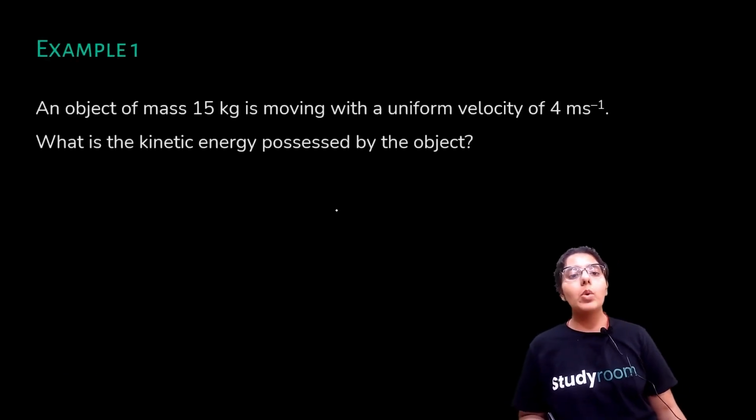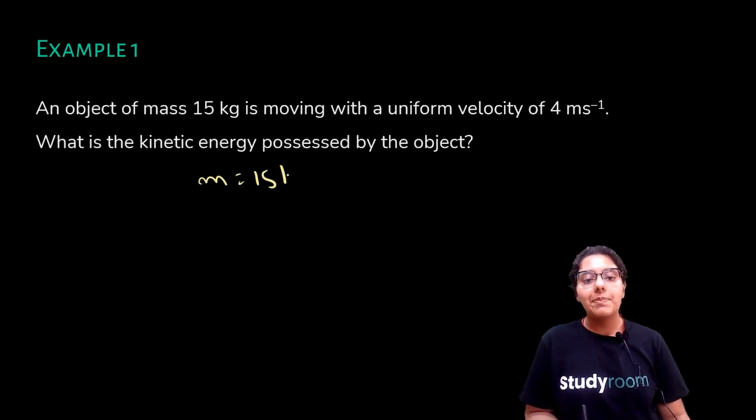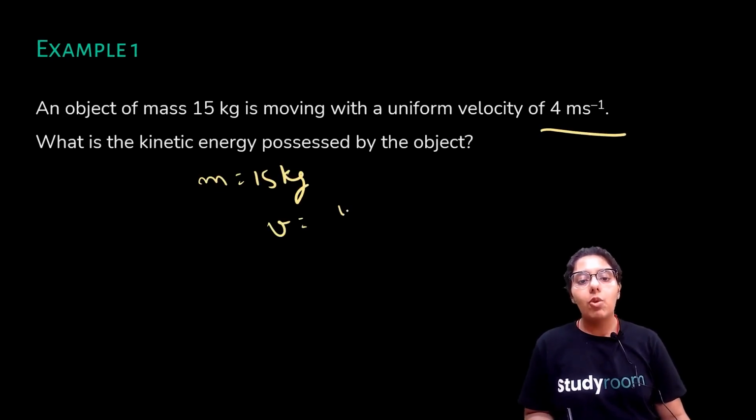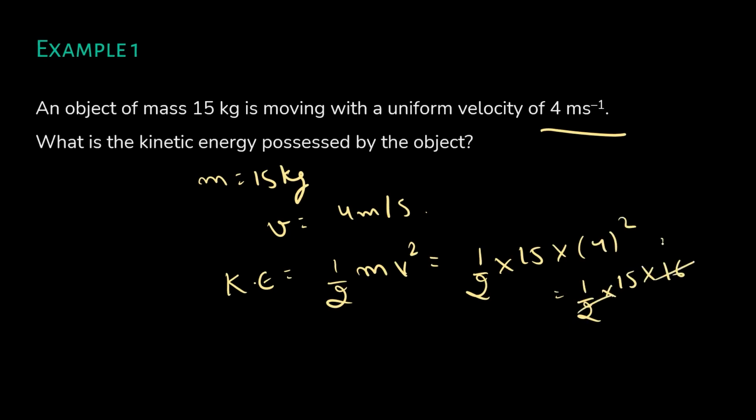So let's do one example quickly. An object of mass 15 kg is moving with a uniform velocity of 4 meter per second. So the mass of your object is 15 kg, and your velocity is 4 meter per second. So what is your kinetic energy? Kinetic energy is nothing but half mass into velocity square, right? Half into 15 into 4 square, half into 15 into 16. What does it come out to be? 120 joules. Okay, so this is your kinetic energy.